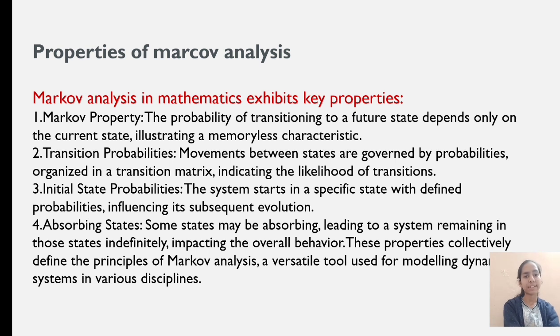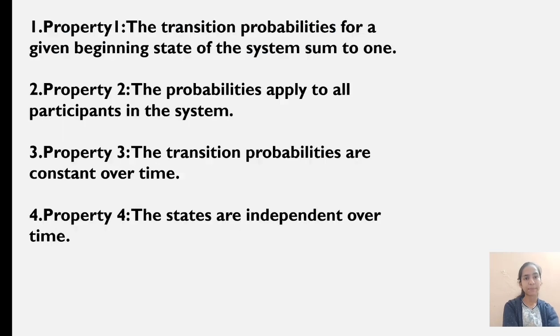Initial state probabilities: the system starts in a specific state with defined probabilities influencing its subsequent evolution. Absorbing states: some states may be absorbing, leading to a system remaining in those states indefinitely, impacting the overall behavior. These properties collectively define the principle of Markov analysis. A versatile tool, Markov analysis is used for modeling dynamic systems in various disciplines.